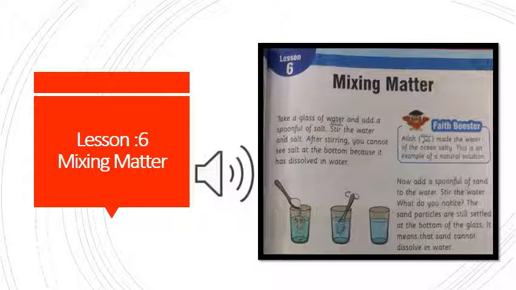And in the next situation, we have two things. First is sand and another one is water. When we dissolve sand within the water, it cannot mix within the water. Why? Because sand particles are heavier and they will not dissolve in the water. Hence, the sand particles settle at the bottom of the glass or any container. So, we have two cases. One is a salty solution, but in the other, sand and water are not mixed with each other, so it is not a solution. Only we have a salty solution.